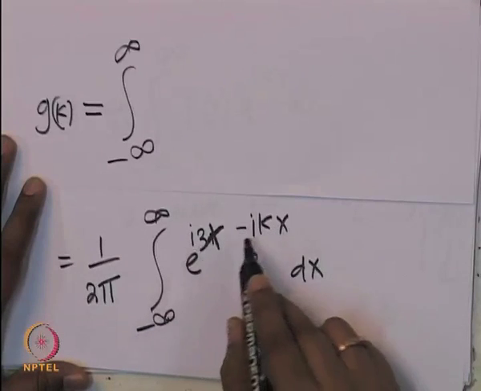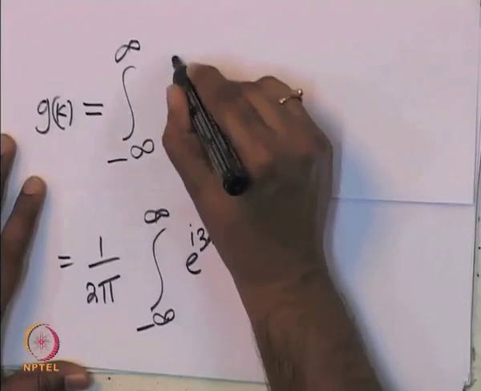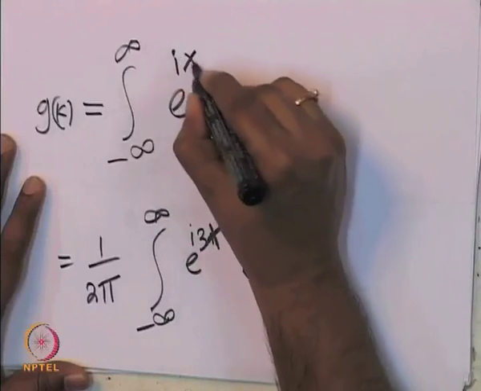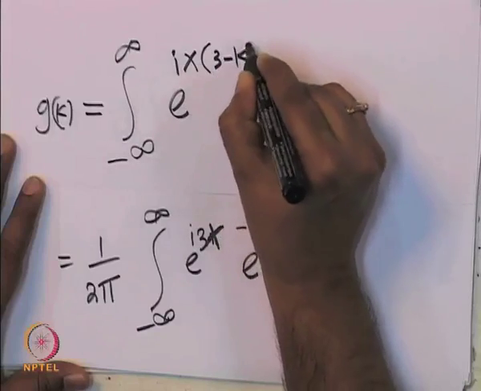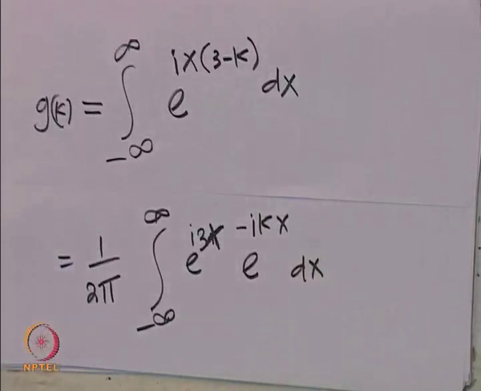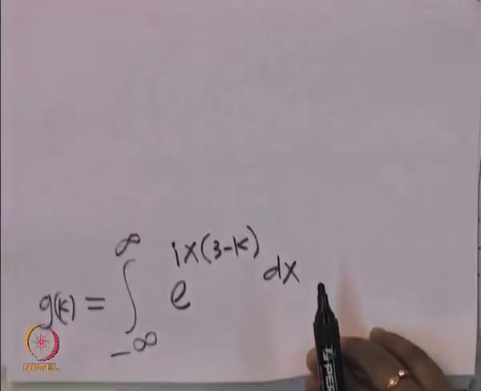So, e power a into e power minus b is e power a minus b. So, this can be written as e power i x into 3 minus k, dx. So, 3 minus k, this can be written this particular way.